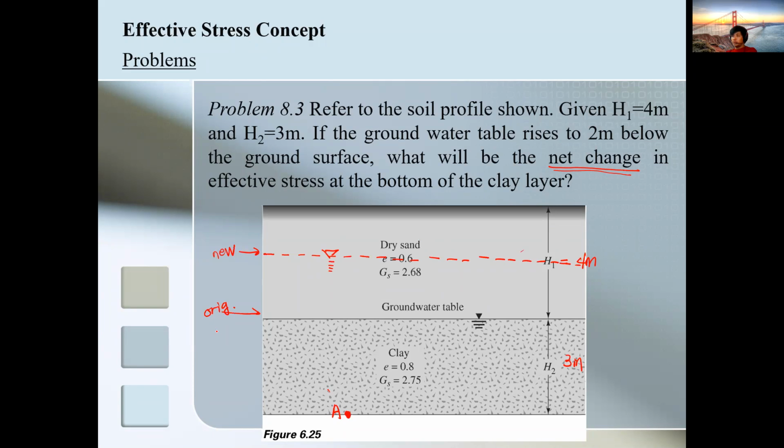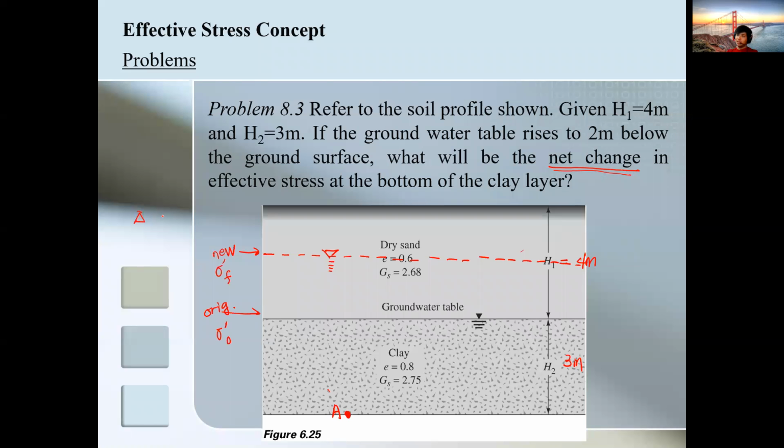So let's say we have to solve for sigma prime initial and sigma prime final, since we are going to solve two different effective stresses. And since it's asking for net change, we have to solve for the change in effective stress, di ba?